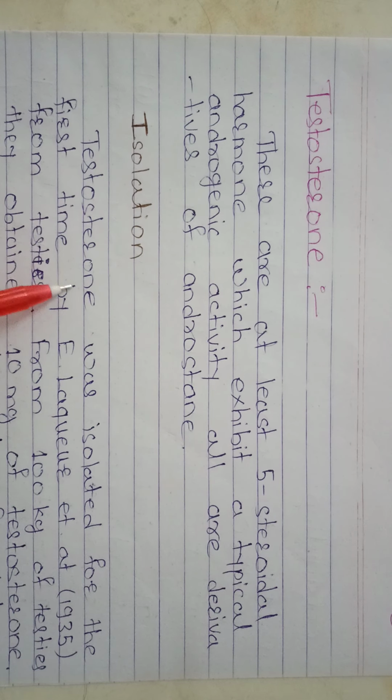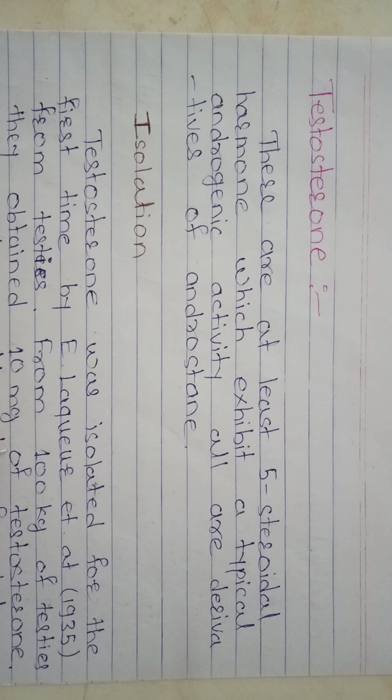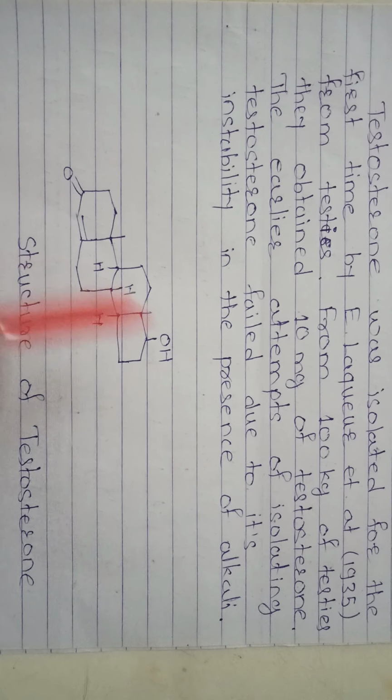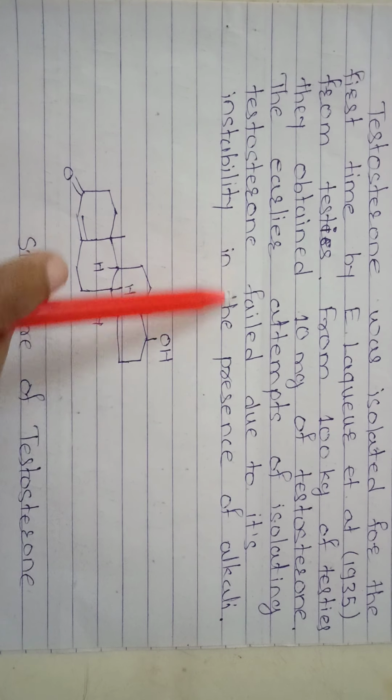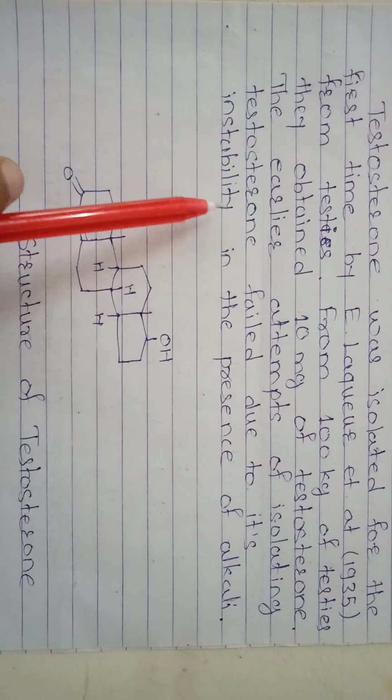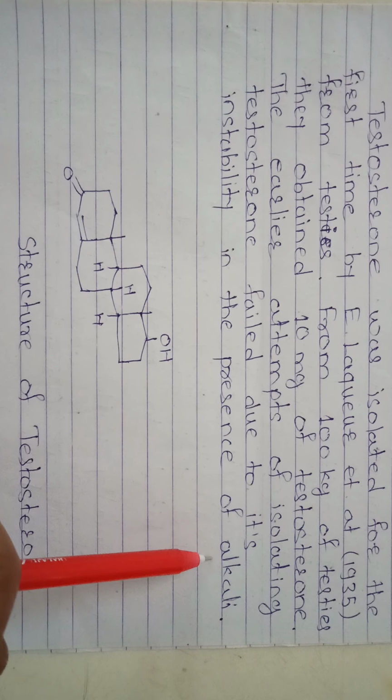Then, isolation. Testosterone was isolated for the first time by E. Laqueur et al. in 1935 from testes. From 100 kg of testes they obtained 10 mg of testosterone. The earlier attempts at isolating testosterone failed due to its instability in the presence of alkali.